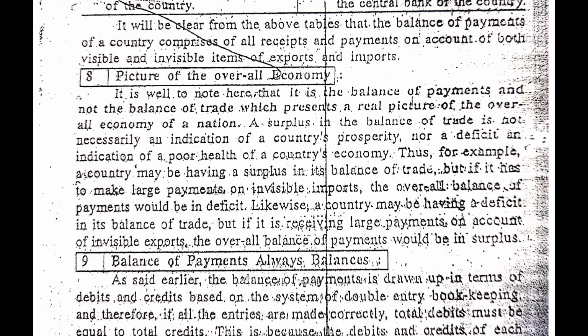But the balance of payment considers all the economic transactions of import and export. So when we need to see the picture of the overall economy, we need to rely on the balance of payment, because the balance of trade cannot show us the picture of the overall economy by only the transactions of physical goods of import and export.